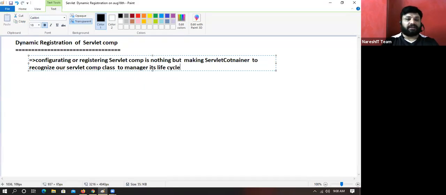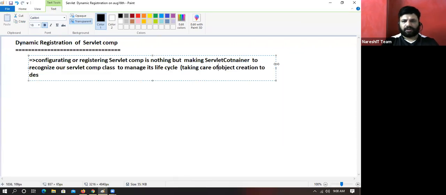What do you mean by managing its life cycle here? Managing its life cycle means object creation, object management, object destruction, taking care of everything from object creation to object destruction.